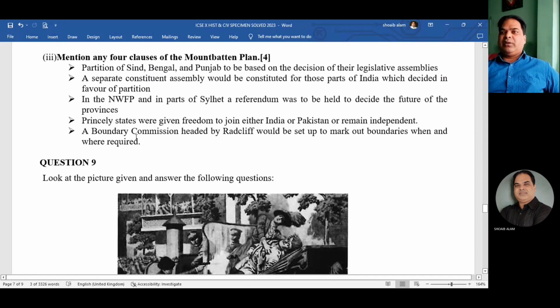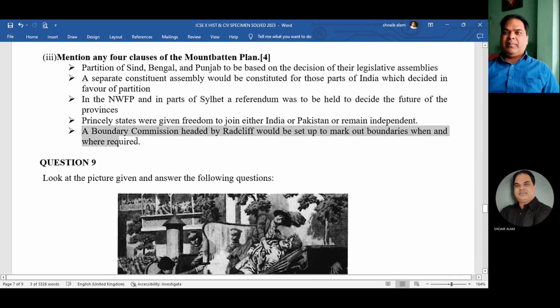Five I have given. So you can go through any five. Okay, first one, first clause. You can know that India would be of two dominant status, isn't it? So that also you can mention it. Princely states were given the option either to join India or Pakistan or to remain independent.